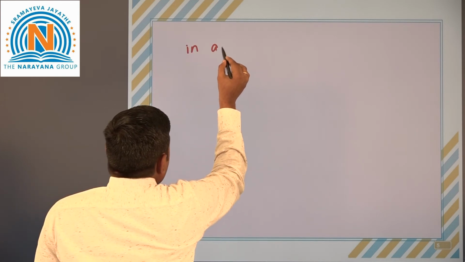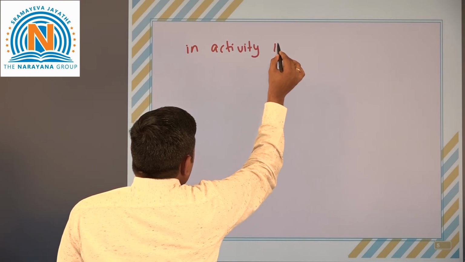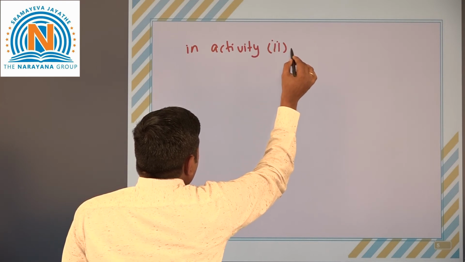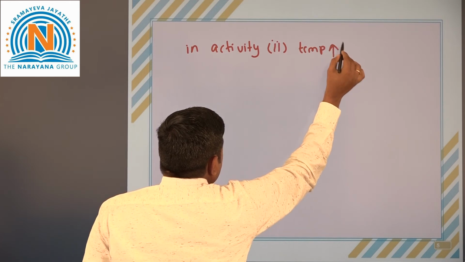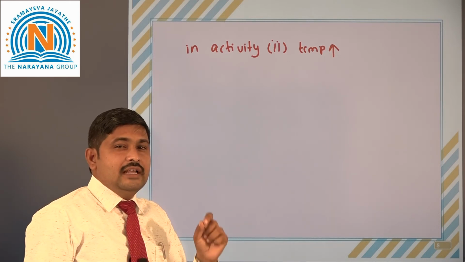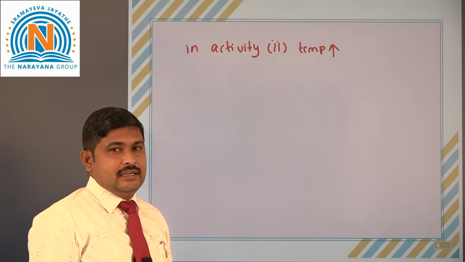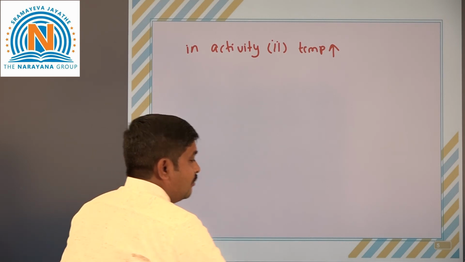In activity 2 the temperature is more. So remember what is in the second beaker? The soil and sand is present. So in that, the temperature will be more.